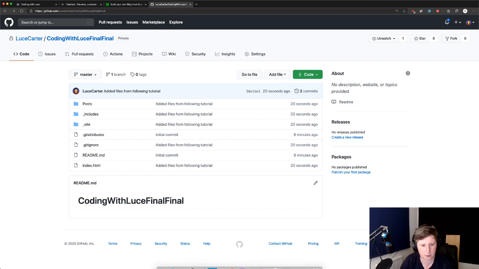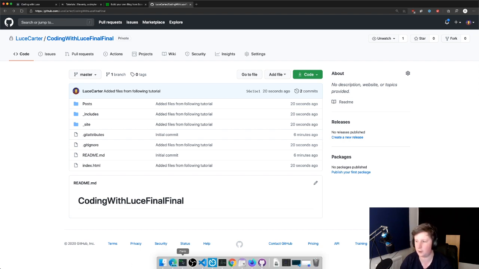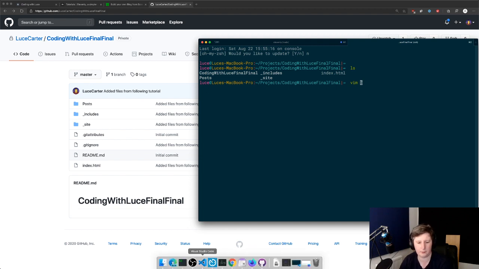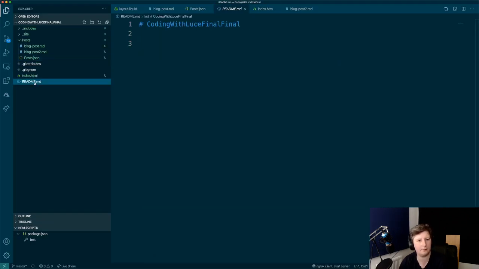Now I'm going to do a couple of things before I start trying to put this on the web. But if we let's just open up. Do you know what? We don't even need to be fancy with Vim. We've got it open already. So let's go to README.